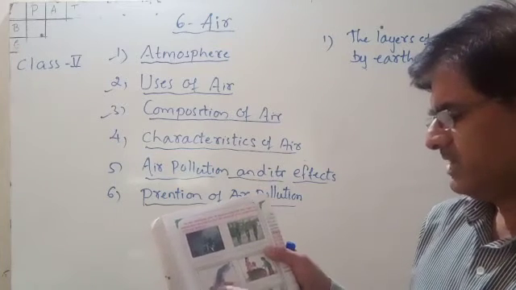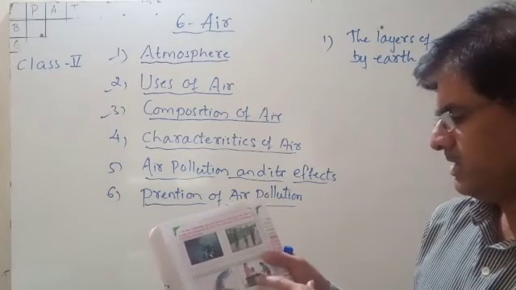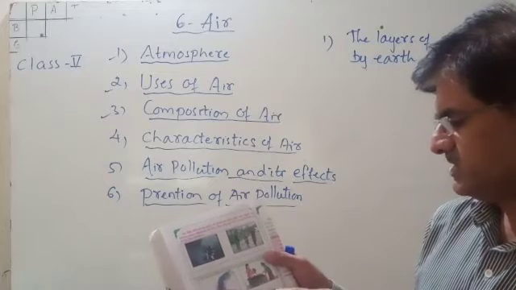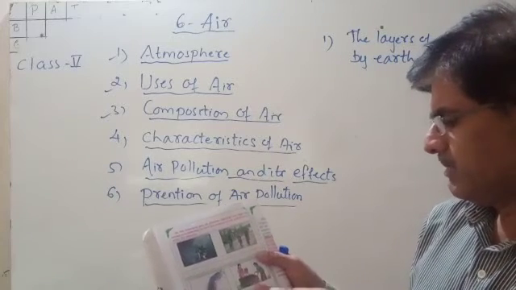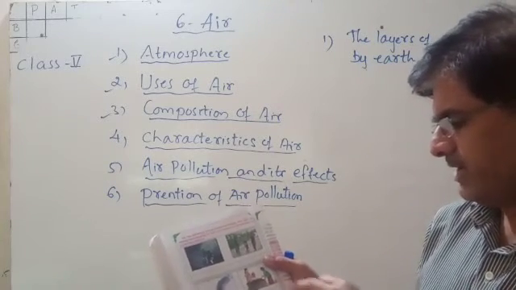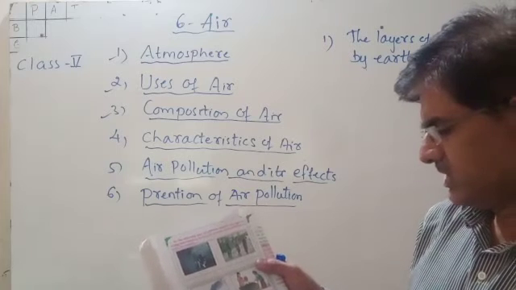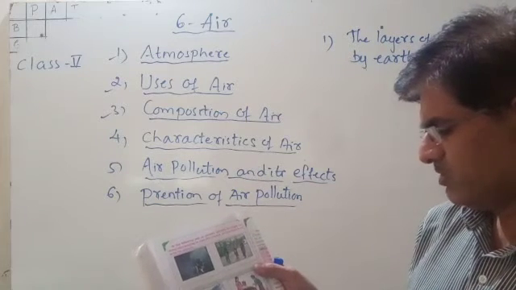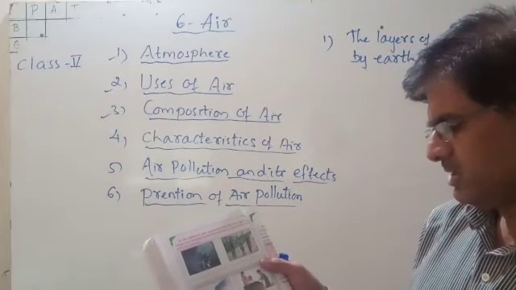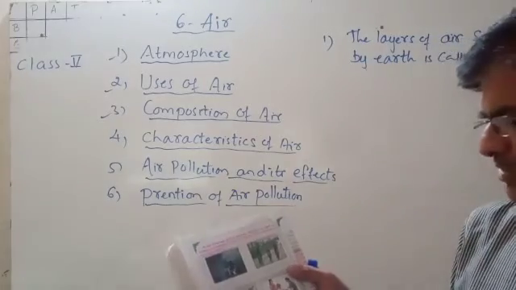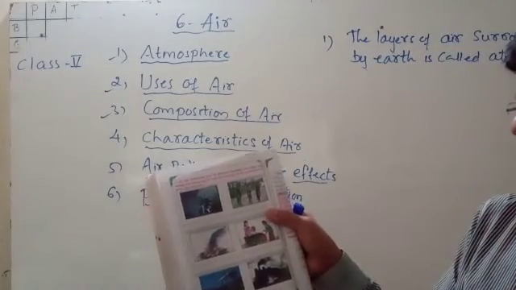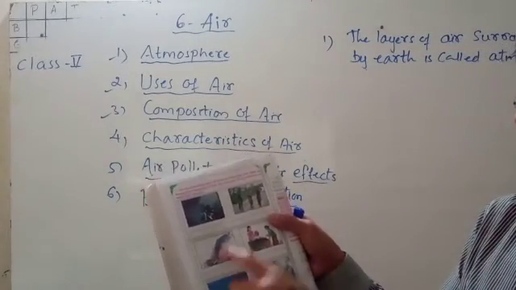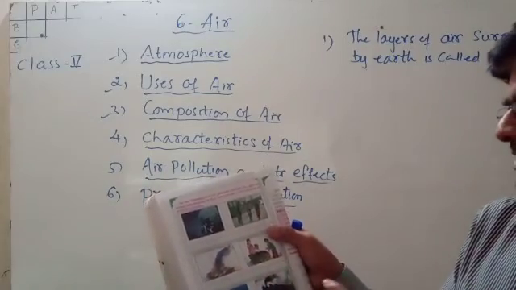Burning of chemicals is wrong, and throwing the dust in the public bin is right. A heavy vehicle giving heavy smoke is wrong. This one is right, a vehicle moving without smoke. Wrong, right, wrong, right.